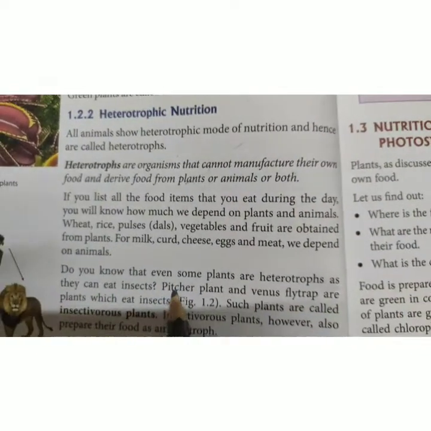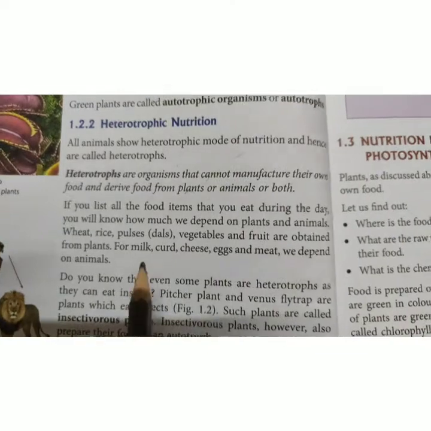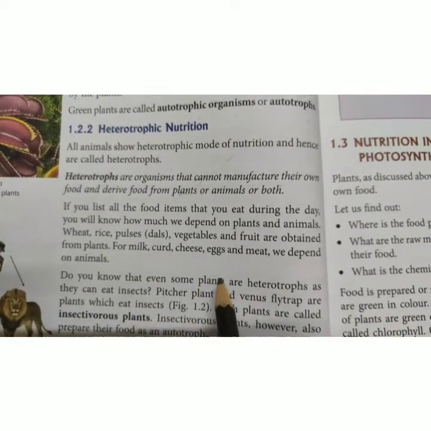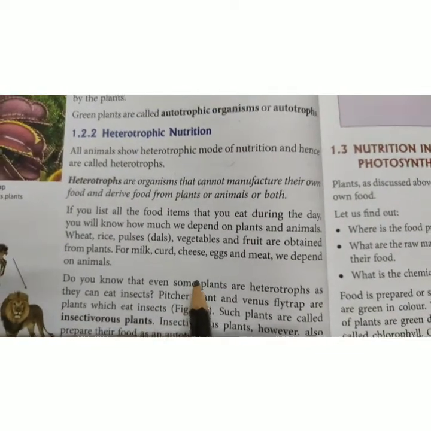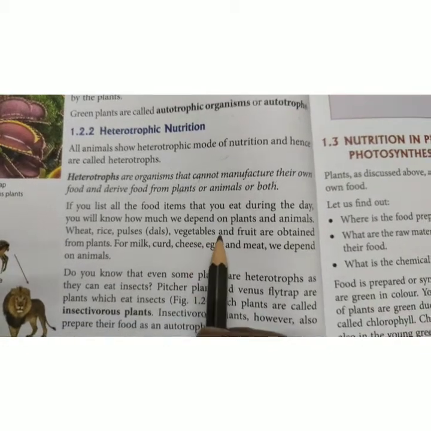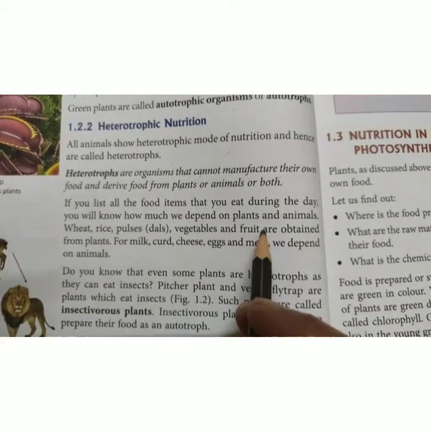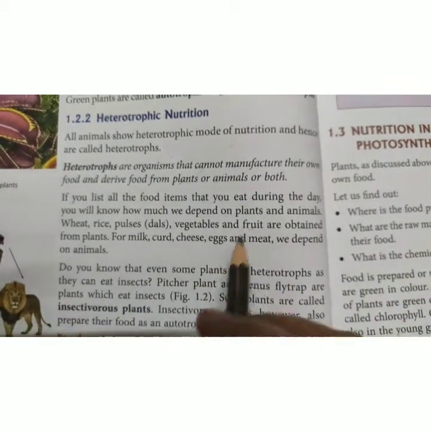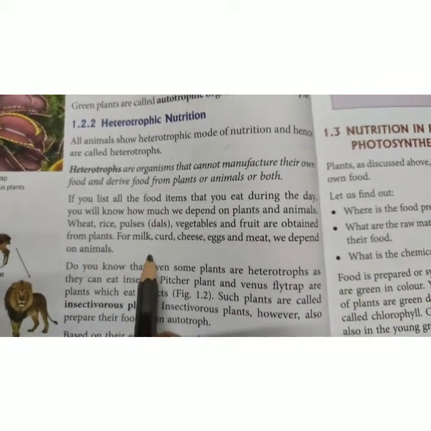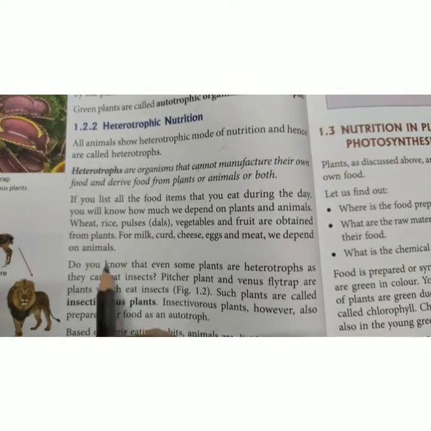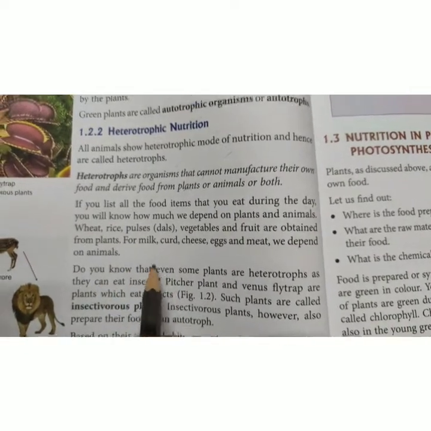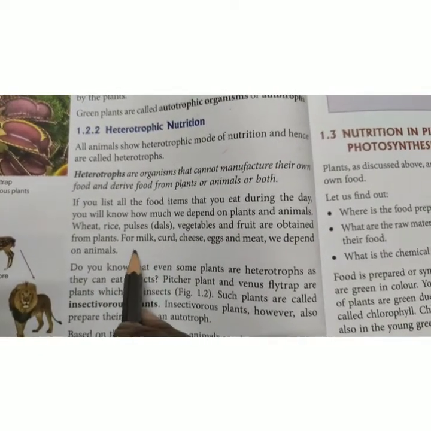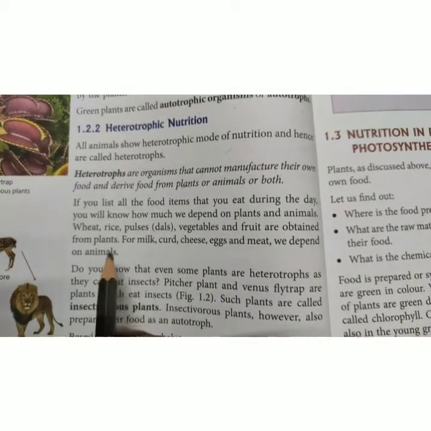Clear? Now, if you list all the food items that you take in one day, you will see how much we are dependent on plants and animals. Start from the morning. You do one thing. You make a chart. Write what you had in your morning breakfast, then in lunch, and then in dinner. And then see whatever you had.